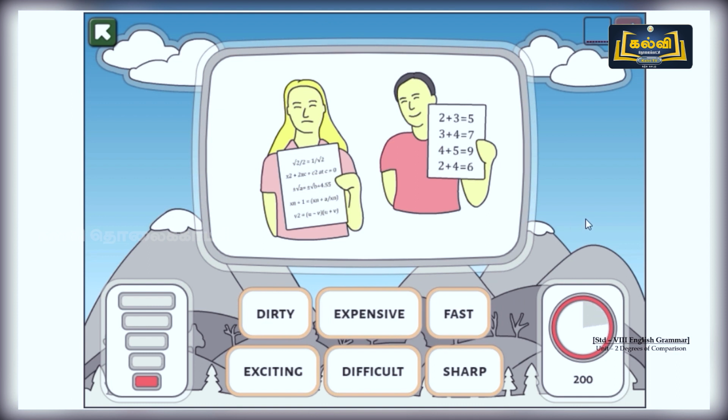Here the two persons are showing their score sheets. We have to select the suitable adjective first. Dirty, expensive, fast, exciting, difficult, sharp. See his face, he's having a smile on his face, but she is very sad. So let's go with difficult.